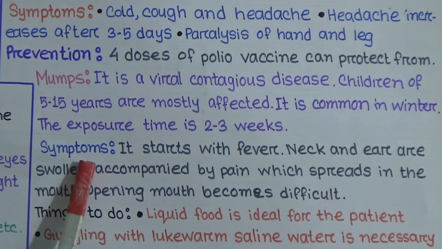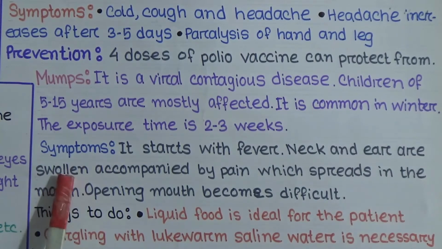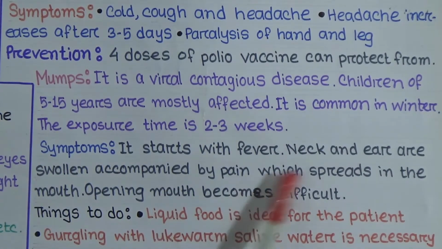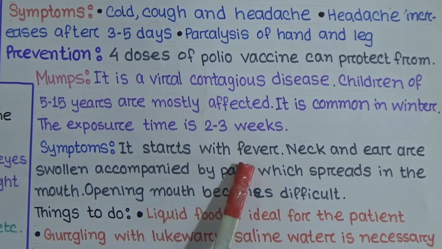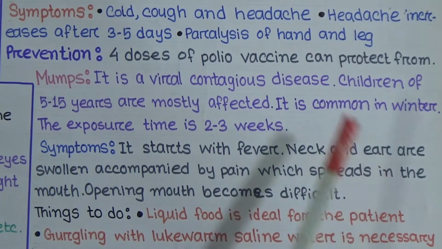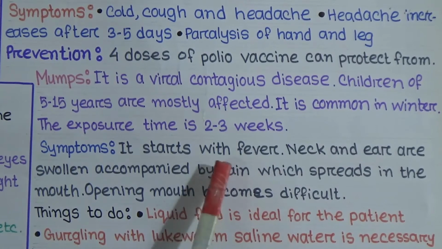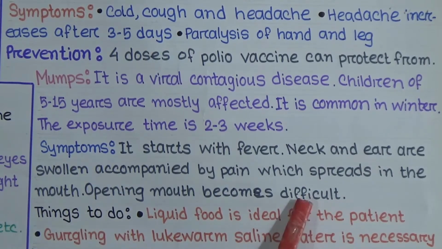And the symptoms are, it starts with fever, then neck and ear are swollen, accompanied by pain which spreads into the mouth, and it becomes difficult for the patient to open the mouth.